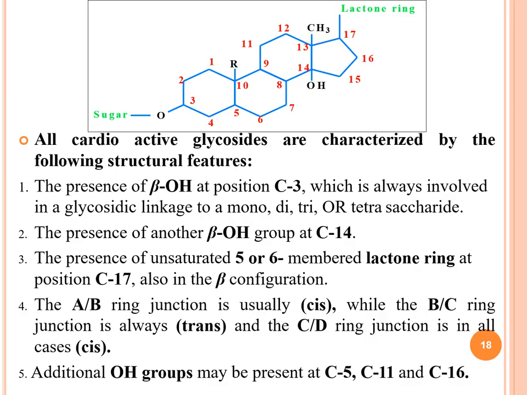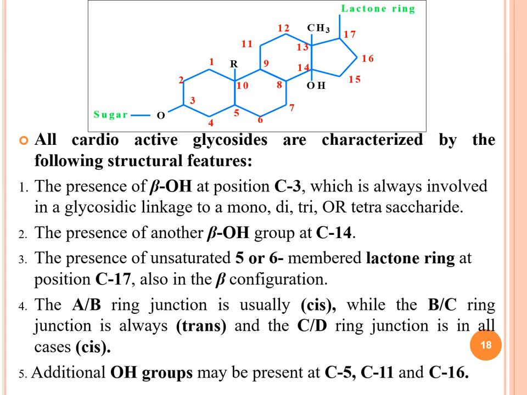The presence of another beta hydroxyl group at the C14 position. This is a must; these are the special characteristics of the cardiac glycoside. The presence of an unsaturated 5 or 6 membered lactone ring at position C17.